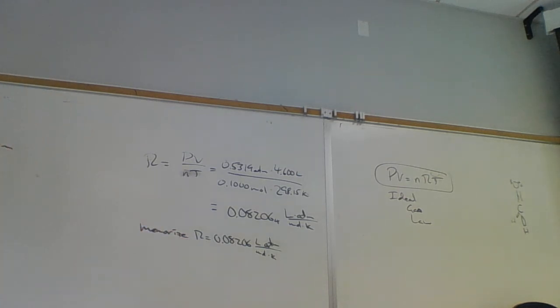In fact, let's take a look at what R is on Wikipedia, or some other source. What does the universal gas constant mean?